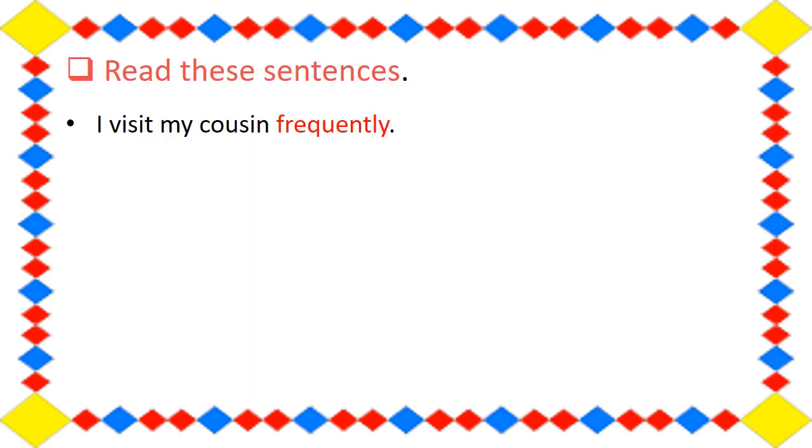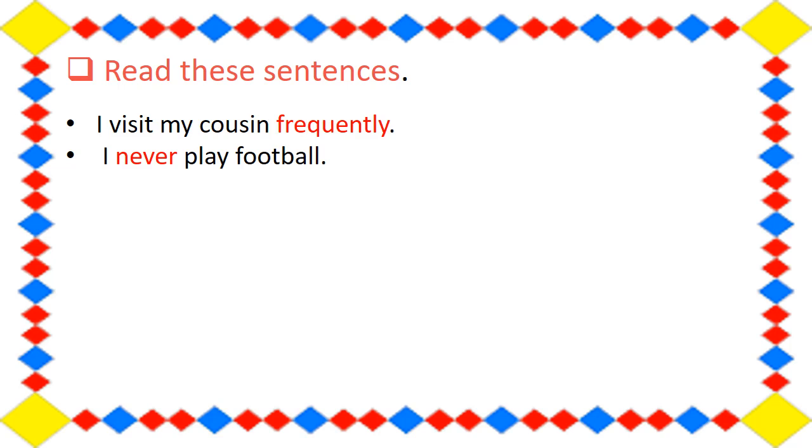Now let us read these sentences. I visit my cousin frequently. So students, now here the word frequently describes the action word and tells us how often I visit my cousin. Next, I never play football. So students, here the word never describes what? It describes the action word that tells us the frequency or how often an action occurs.